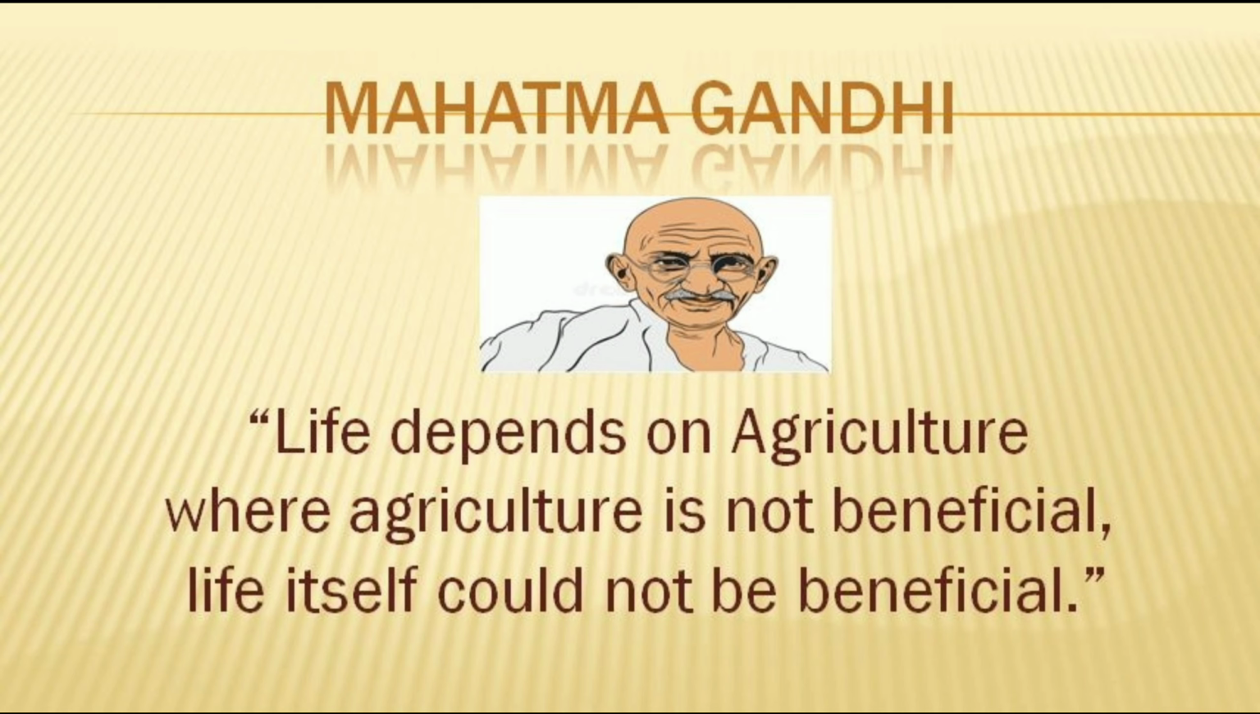There is one quotation given by Mahatma Gandhi. Life depends on agriculture. Where agriculture is not beneficial, life itself could not be beneficial. It means जिस प्लेस पर एग्रीकल्चर है, जहाँ जिस एरिया में एग्रीकल्चर परफॉर्म हो रहा है, वहाँ पर लाइफ भी सक्सेसफुल रहेगी. But अगर किसी एरिया में एग्रीकल्चर प्रॉपर्ली परफॉर्म नहीं हो रहा है तो वहाँ पर लाइफ भी सक्सेसफुल नहीं रहेगी. Means a life completely depends on agriculture.